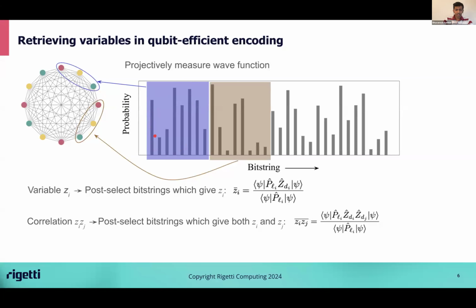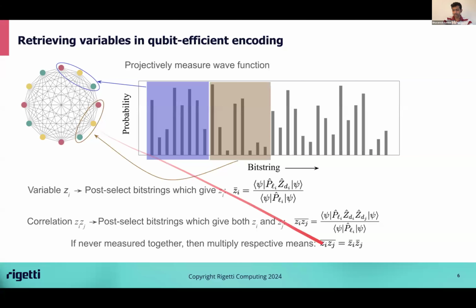If I wanted the average correlation z_i z_j between 2 variables in a group, then I would just calculate the average value of the Pauli z_i operator multiplied with the Pauli z_j operator on those data qubits from that subset of bit strings. There's one exception to this. If I want the correlation z_i z_j between 2 variables in 2 different groups, then they are never measured together. In that case, we define the average value of z_i z_j as the product of the average z_i and the average z_j. These are expressed formally in terms of expectation values here.